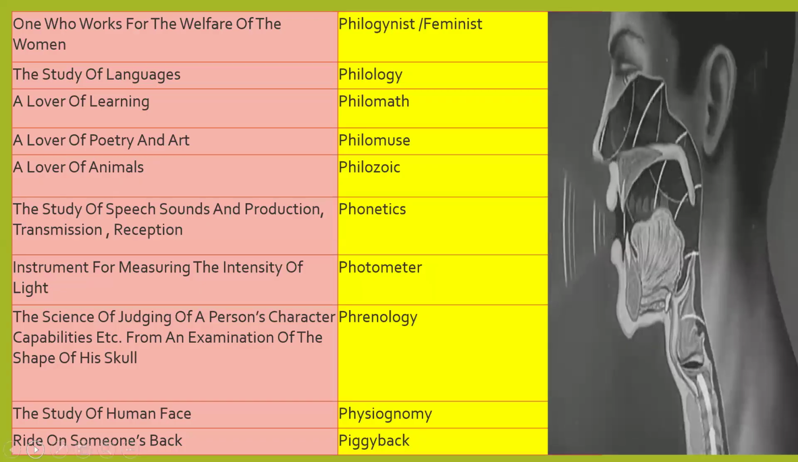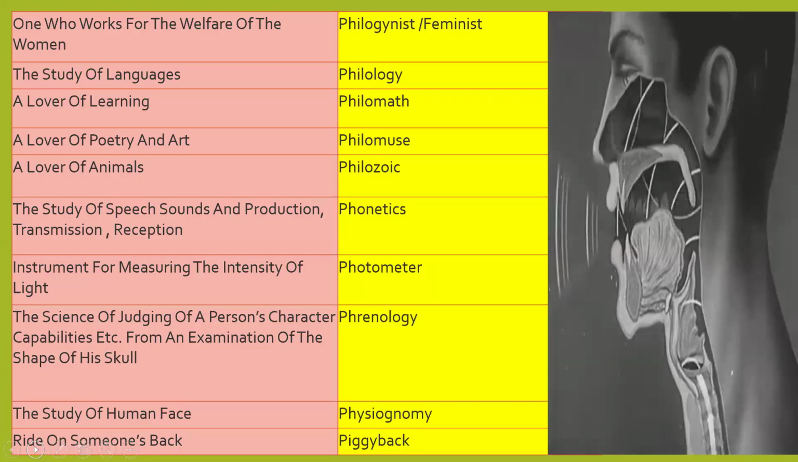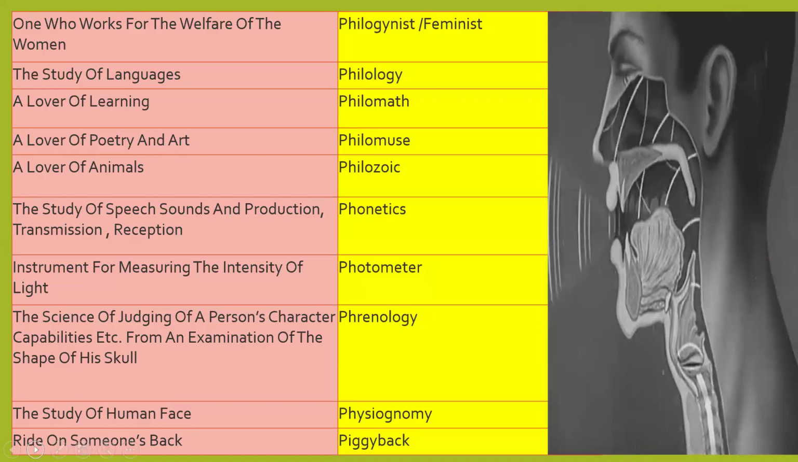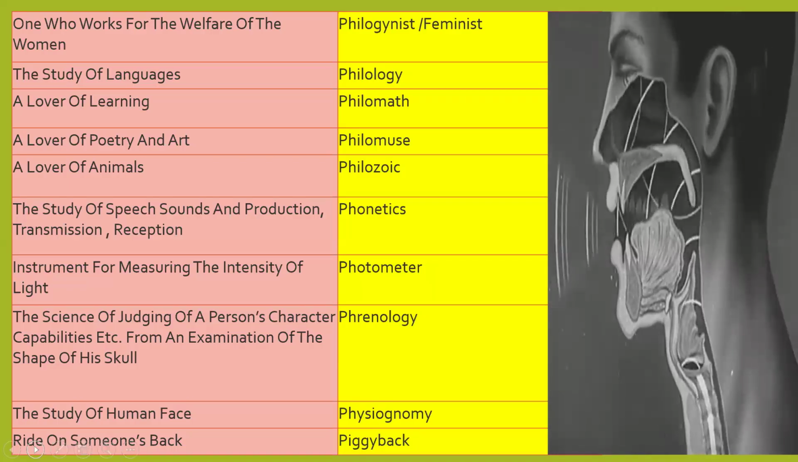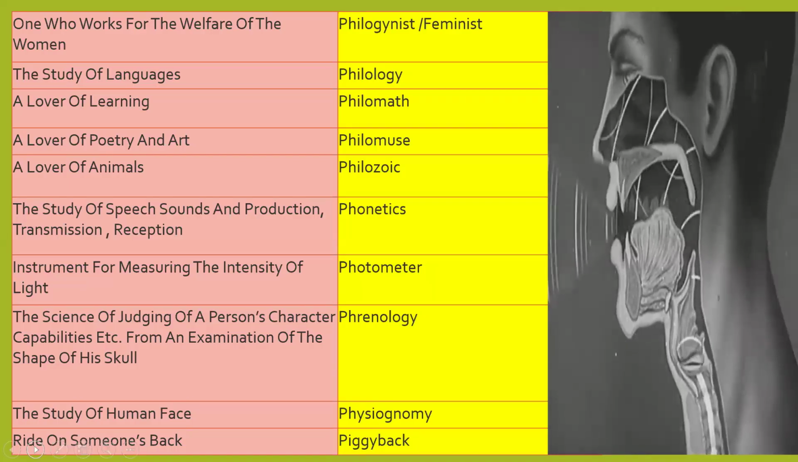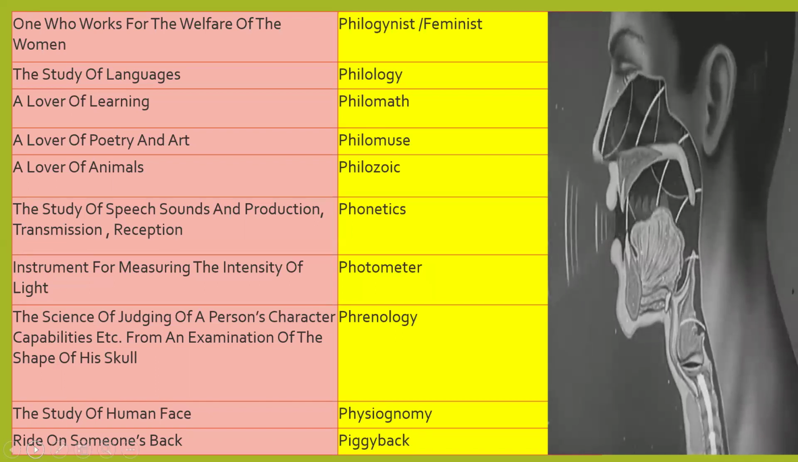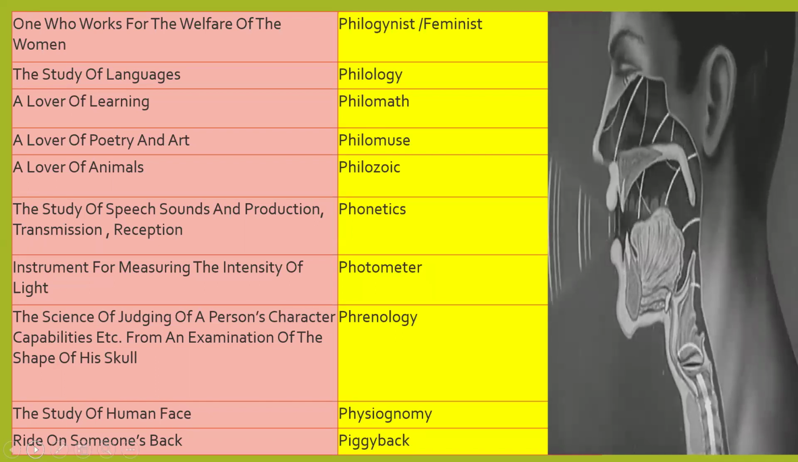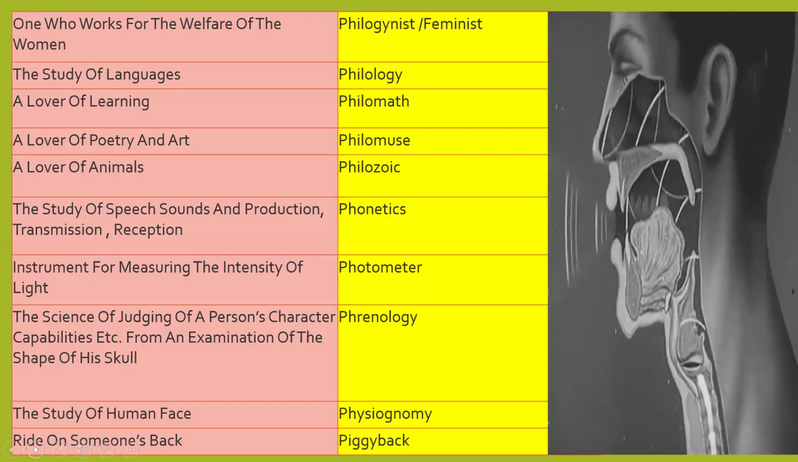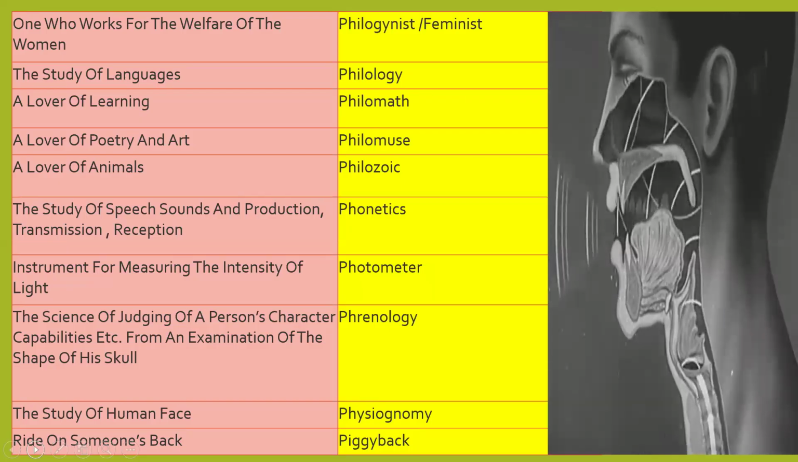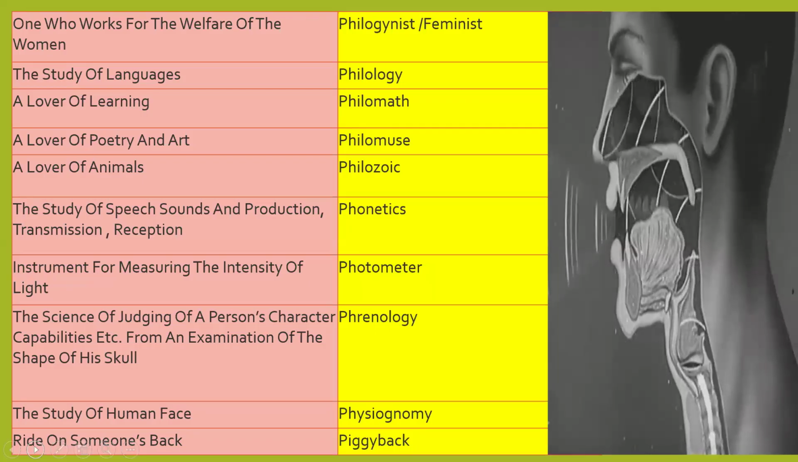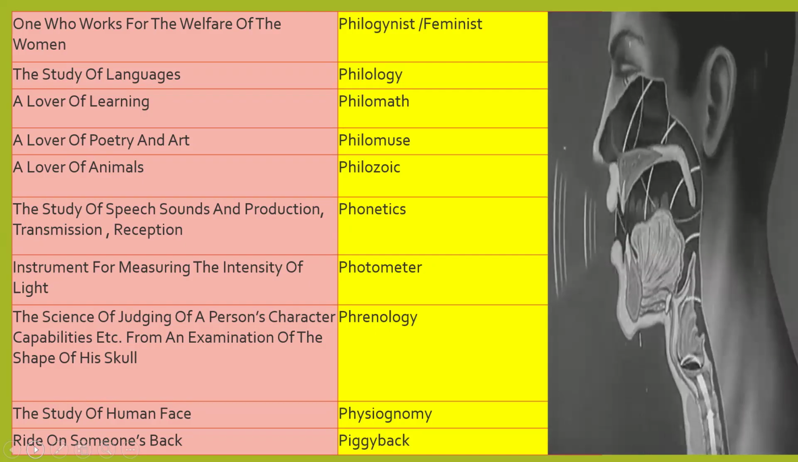My friend is a philomath. He is always acquiring knowledge, a lover of learning different types of subjects. He is not wasting time here and there on useless activities. Philomuse means a lover of poetry and art. Philozoic means a lover of animals.